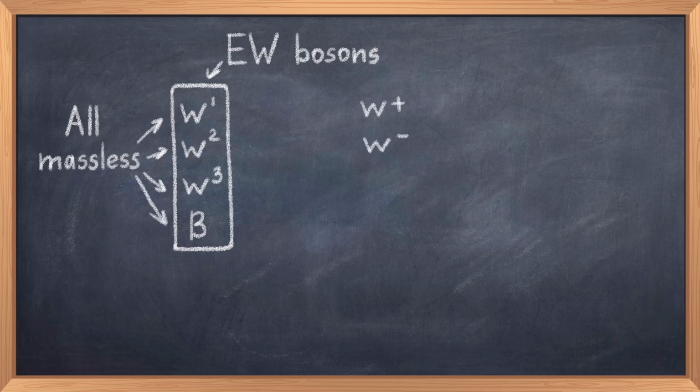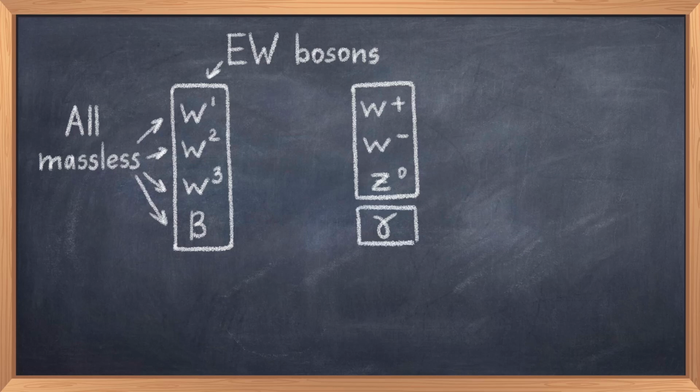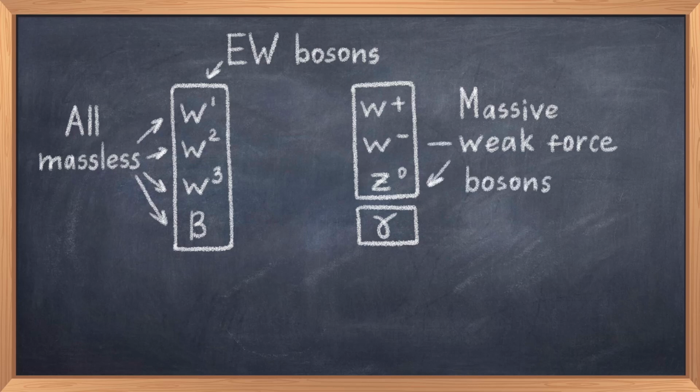The solution came from Peter Higgs, who had earlier proposed a new Higgs field, and this field would have a potential with a particular shape, and that potential would spontaneously break the necessary symmetries to get the correct massive gauge bosons or force carriers. You might think that the W1, W2 and W3 bosons become the weak bosons, and then the B boson becomes the photon after the symmetry breaking, but it's more complicated than this.